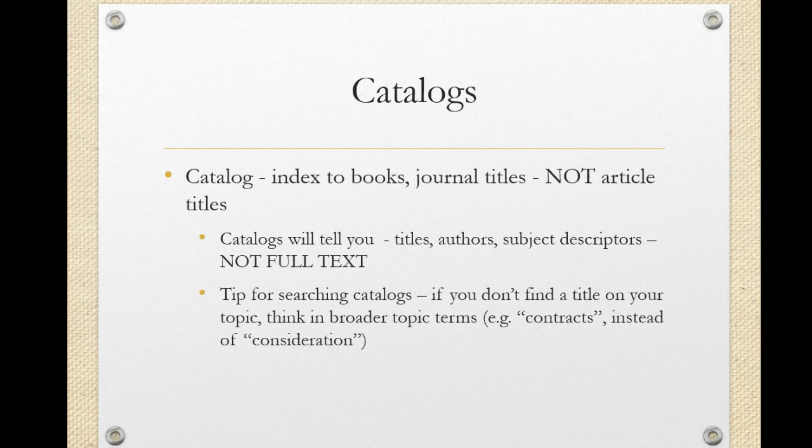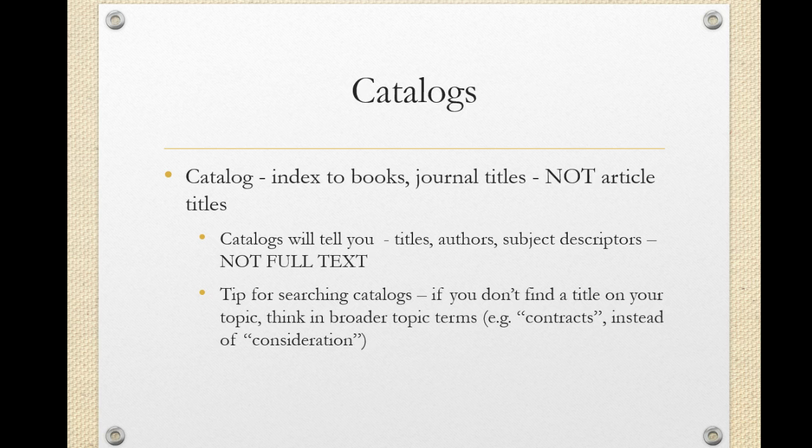For this screencast, however, we're going to look at using catalogs to find treatises. A catalog is essentially an index to books, or really titles, including journal titles. So a catalog will tell you that a library has the Hofstra Law Review, but it won't tell you what the different articles within each Hofstra Law Review issue are. Catalogs essentially are used by libraries to tell you what that particular library has. So of course here at Hofstra we have the Hofstra Law Library. Catalogs tell you, again, particular information about the title. So of course they'll give you the title, the author, they'll give you subject descriptors.